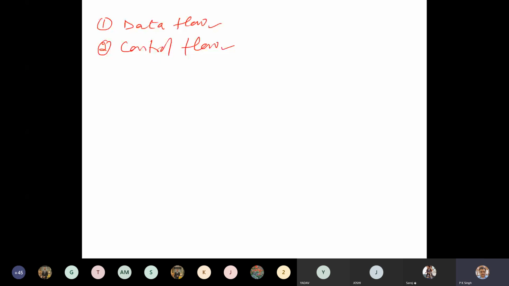Data flow means a particular piece of information is calculated by an instruction or in a thread or in a process, and if this result is being used by another instruction or another thread or another process, in that case it is not possible to execute these two instructions in parallel.